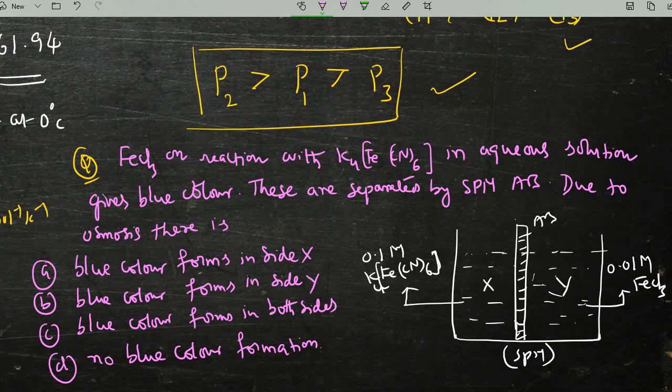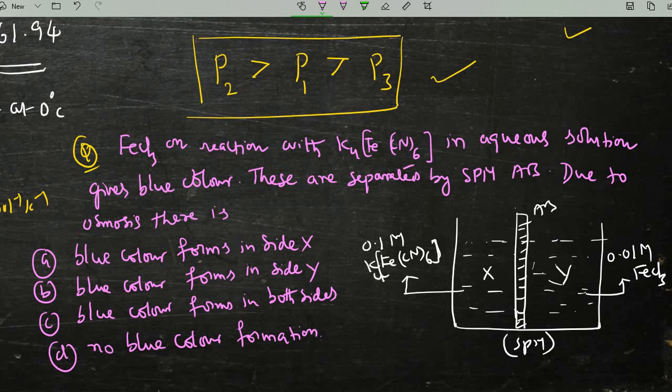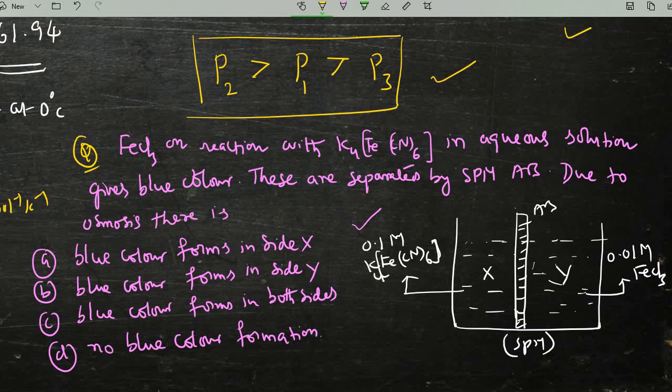Observe carefully here: due to osmosis, what will happen? The concentration of K4FeCN6 is higher, and the concentration of ferric chloride is lower. So the ferric chloride solution contains more solvent molecules. That means water will migrate from the Y side towards the X side.